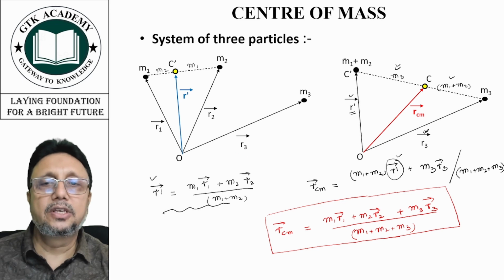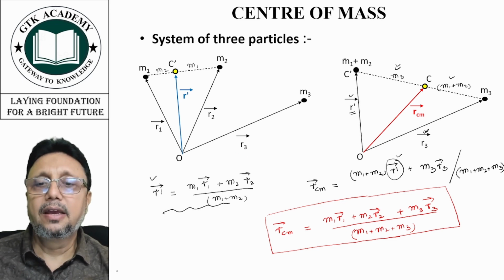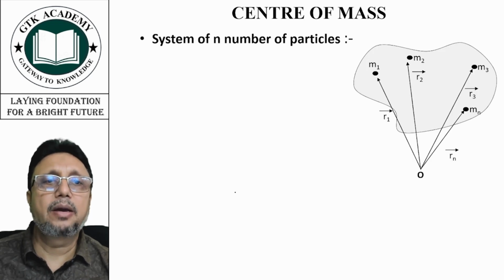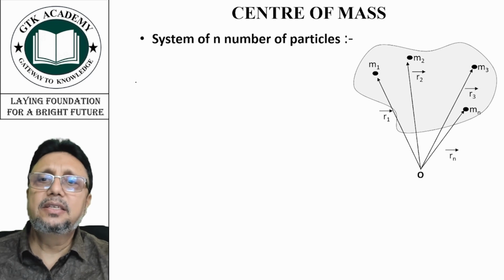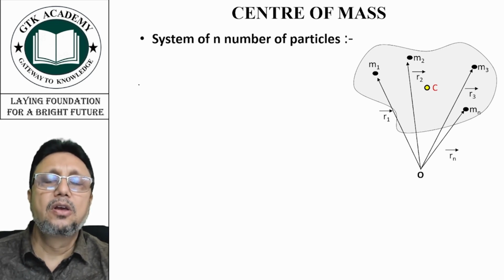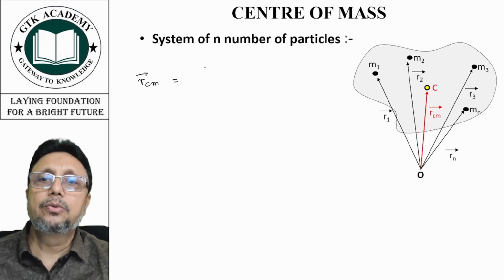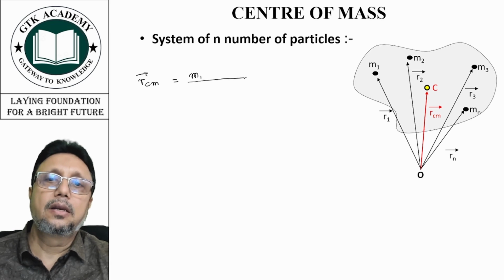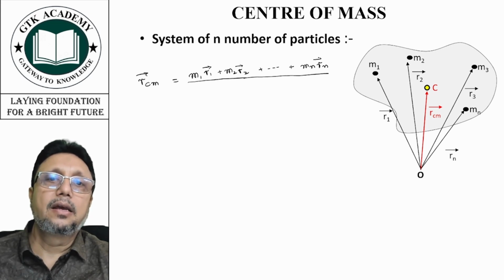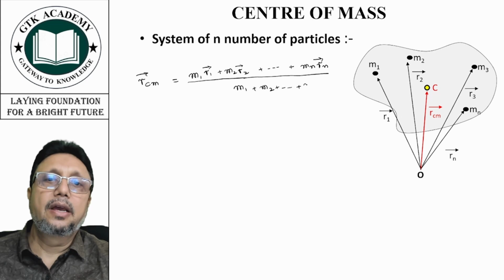Now instead of 3, if we have n number of particles m1, m2, m3 till mn, we can easily prove that if C is the center of mass of this system and r CM vector is the position vector of center of mass, r CM will be equal to m1 r1 plus m2 r2 and so on till mn rn upon m1 plus m2 and so on till mn.